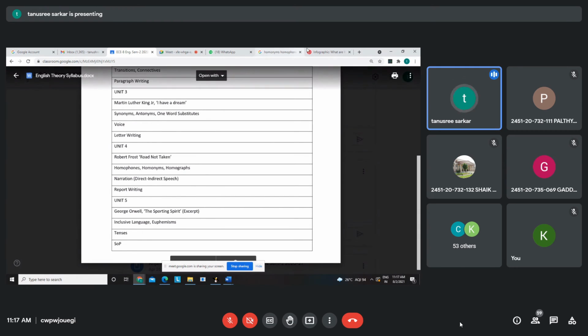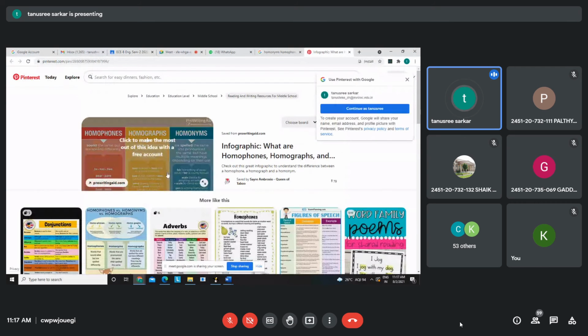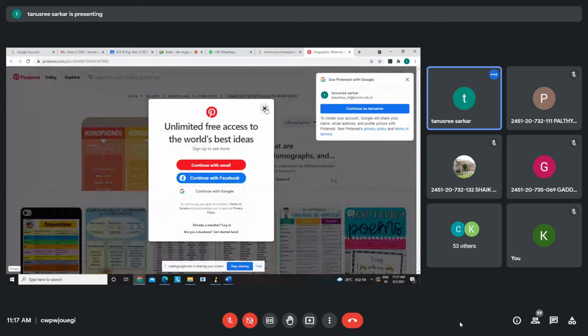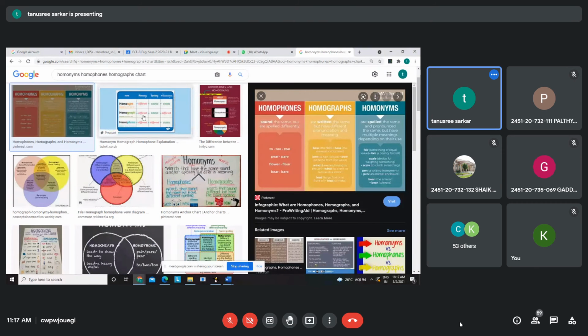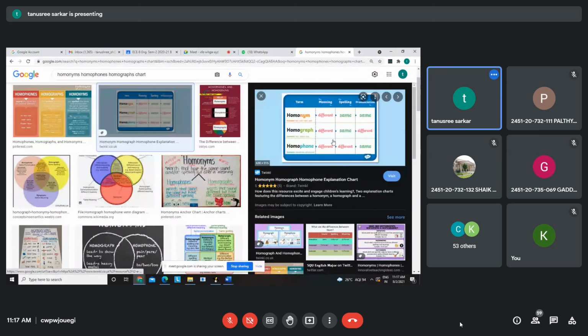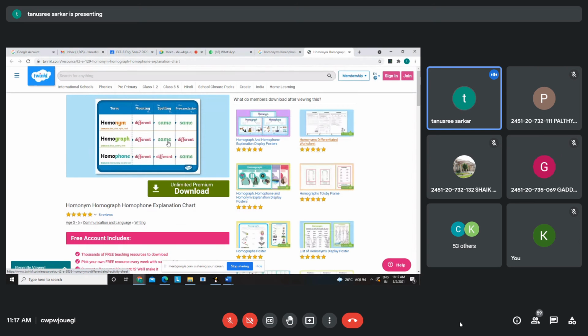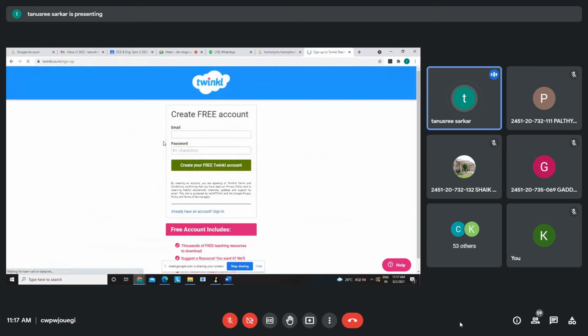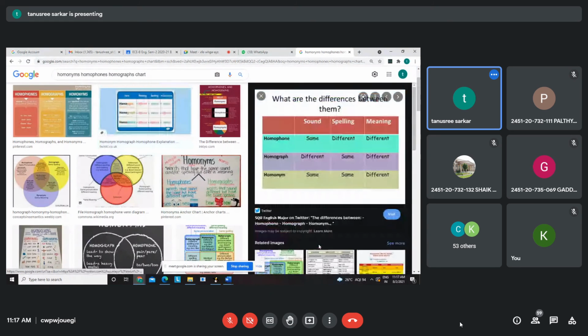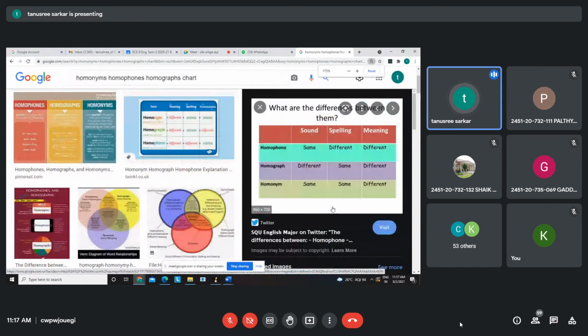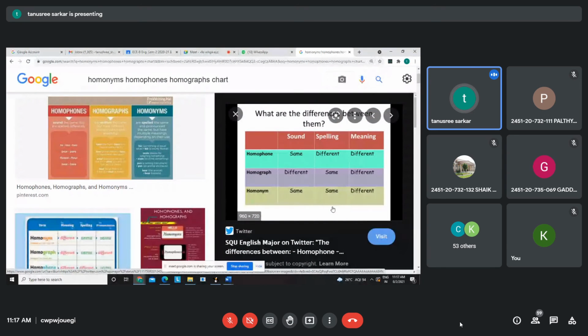Now you see this. I wanted to show you a chart actually. This is a very simple chart to remember homonyms, homophones, and homographs.